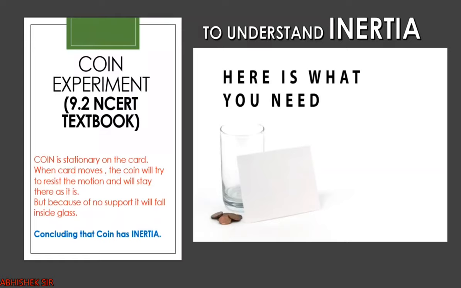Look, what we need: a card, a glass tumbler and some coins, right? We will keep the card on the tumbler and the coins in between, exactly on the tumbler glass. If you remove that card, the coin, due to inertia, will try to remain stationary and will fall directly inside the glass. So that means the coin has some inertia. Okay, let us see this small activity.